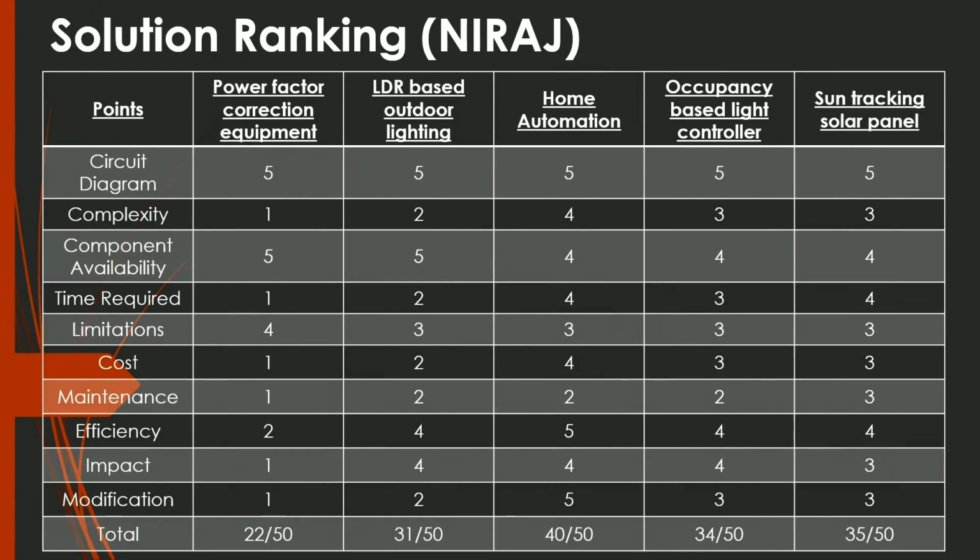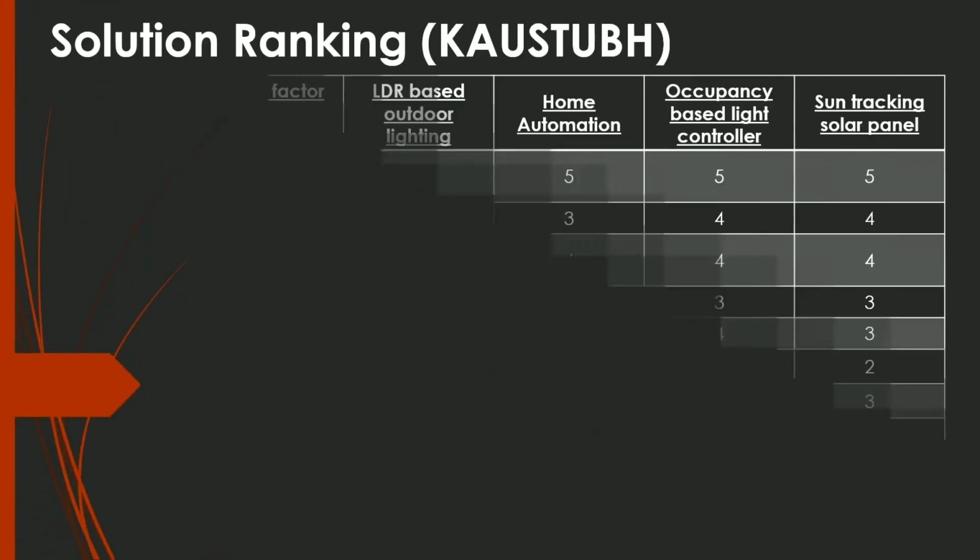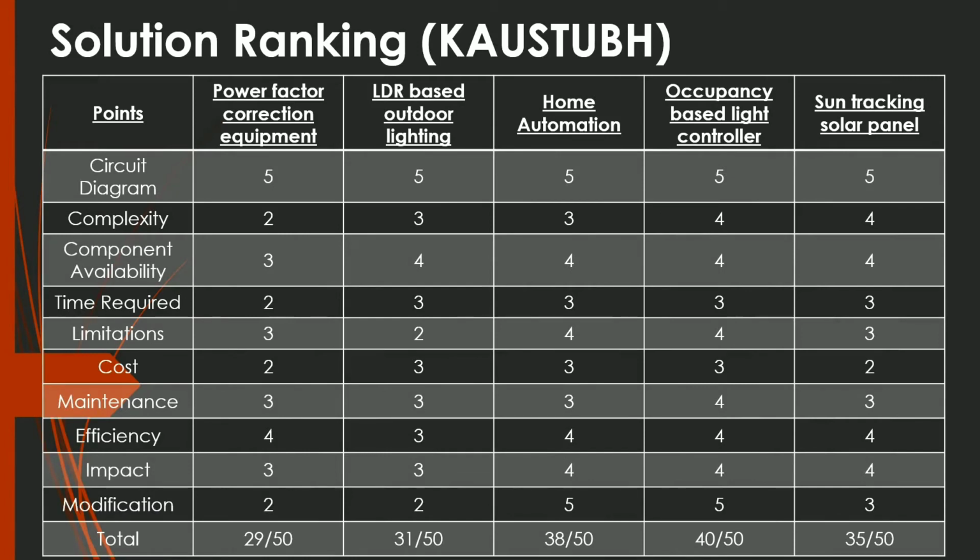This is the solution ranking given by Niraj. He gave the maximum rank to home automation system and least rank to power factor correction equipment. This ranking is given by Kaustubh. He gave the highest rank to occupancy based light controller and least rank to the power factor correction equipment.